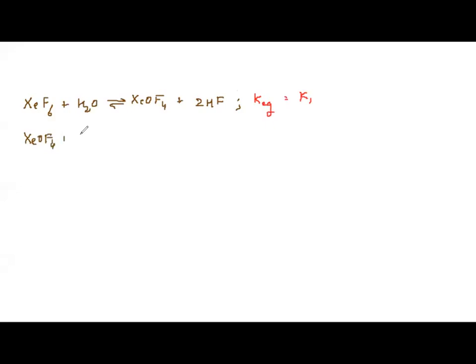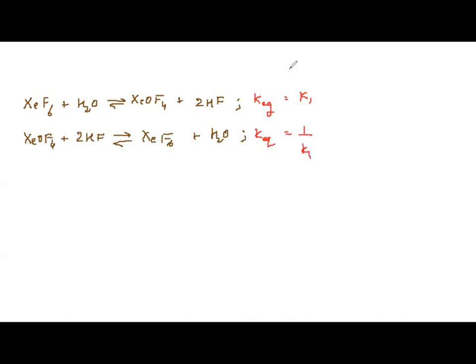XeOF4 plus 2HF gives XeF6 plus H2O. What I will do, I will reverse this because in my given final equation, HF should come on the reactant side. So I will reverse it. So what will be the equilibrium constant here? It will be 1 by K1.